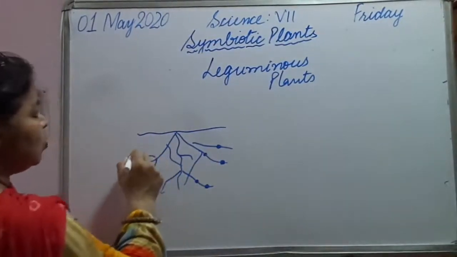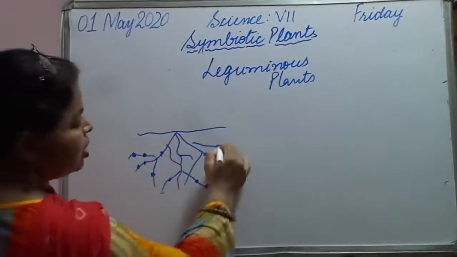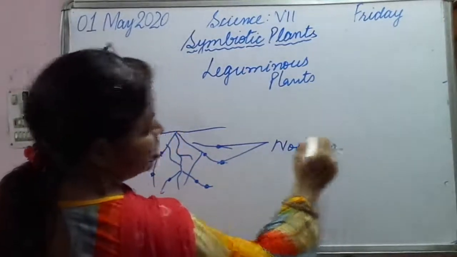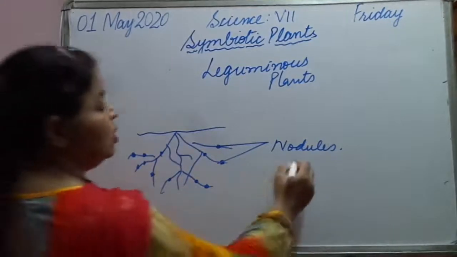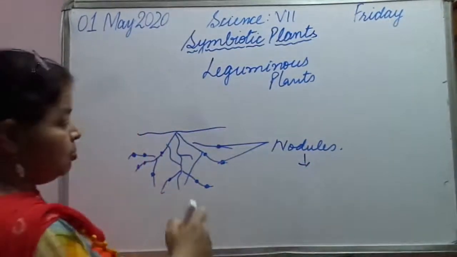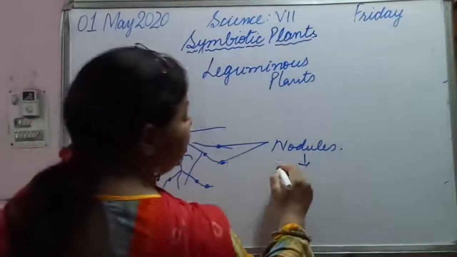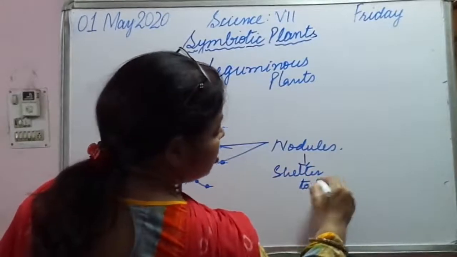You know what these swollen parts are? These swollen parts are actually the nodules. And what is the role of these nodules? They give shelter, means the root is giving shelter to the bacteria.